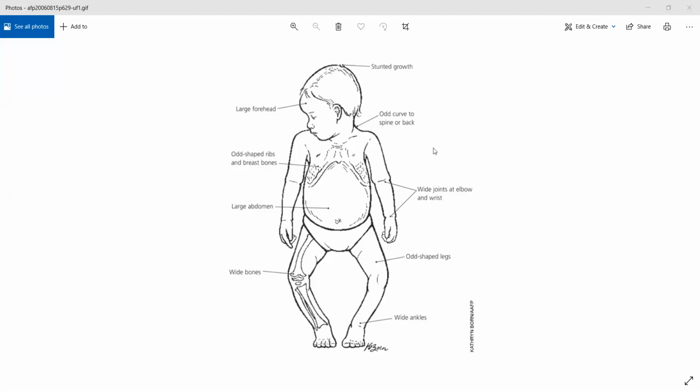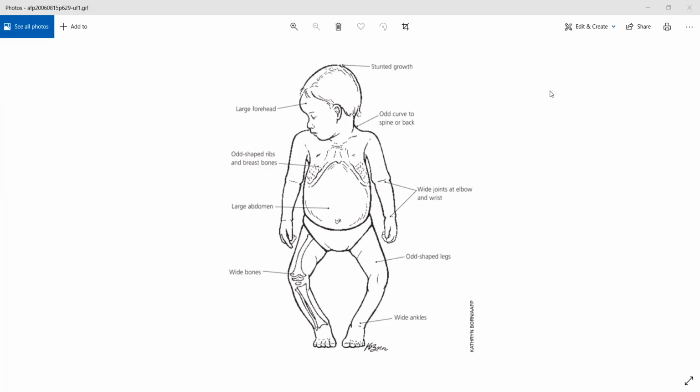So you will see very peculiar signs, okay? The curve of their spine will be odd, their abdomen will be very large, and their growth will be stunted. All of these are signs that the infant is having rickets, and they immediately need vitamin D therapy, okay?